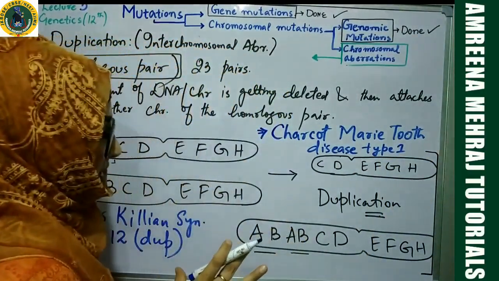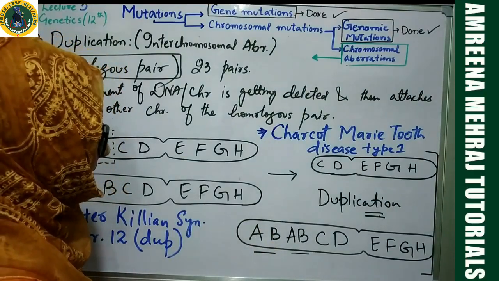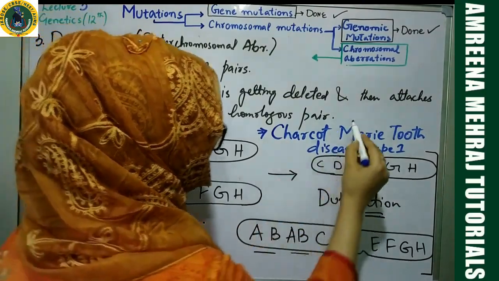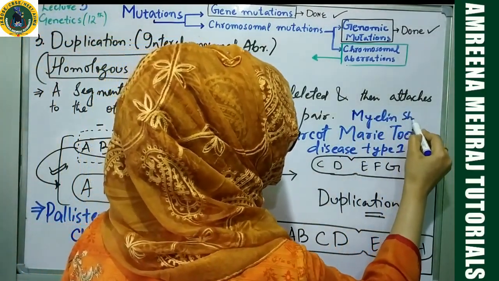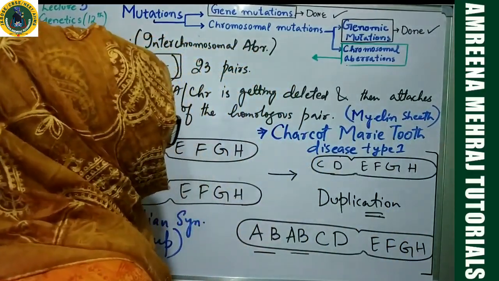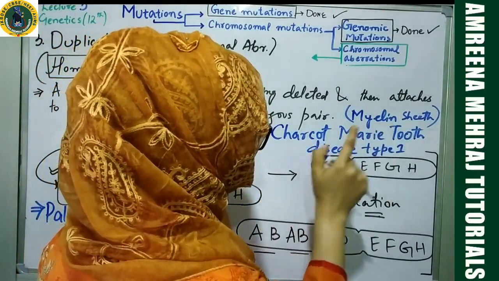So tooth, because in this case a person involuntarily grinds teeth, that's why it's called tooth disease. But it has multiple effects. Majorly in this case, what is being damaged is the myelin sheath. So you'll see a lot of degradation happening to the nervous system in this particular genetic disorder. The name of the disorder is Charcot-Marie-Tooth disease type 1.